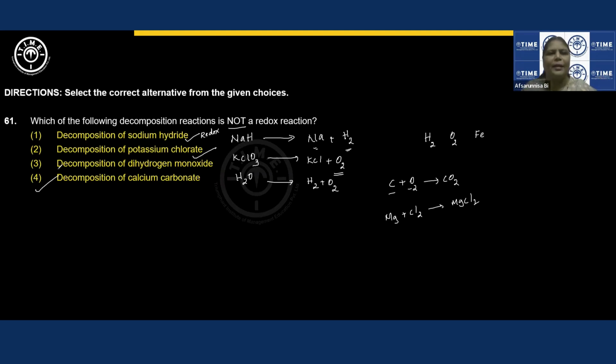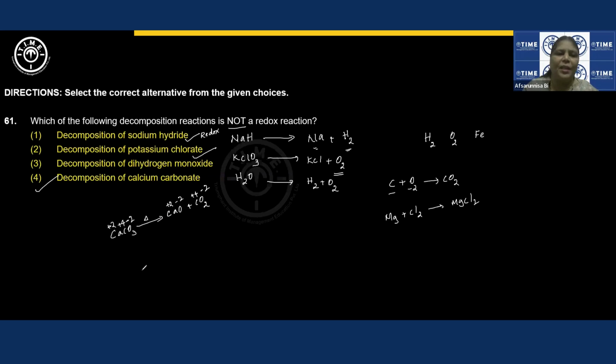We need not keep on writing all the reactions and finding out the oxidation numbers. That's not possible at all, right? Because time management is also there. Calcium carbonate, when heated, gives calcium oxide plus carbon dioxide. So when you find the oxidation states, calcium is +2, carbon is +4, oxygen is -2. We need to find out actually, right? Calcium here is again +2, oxygen -2, carbon +4.